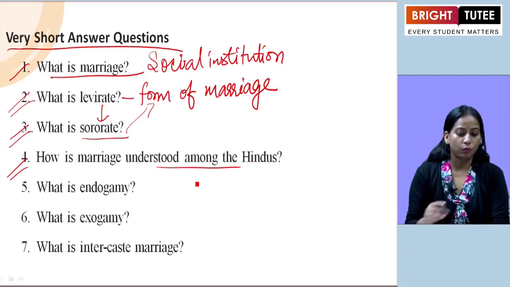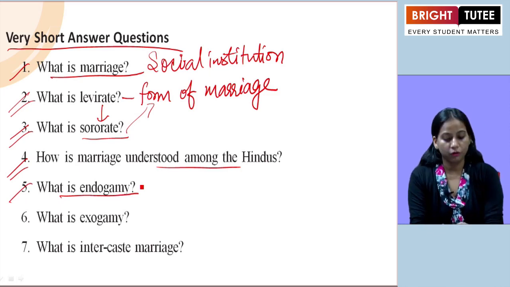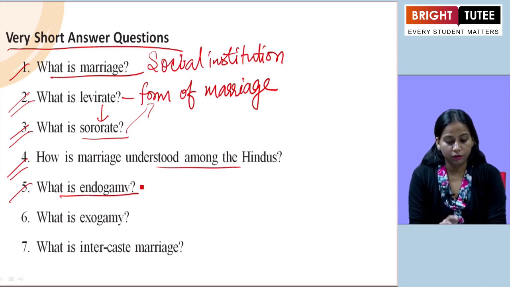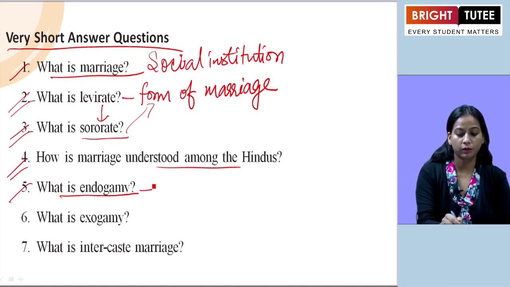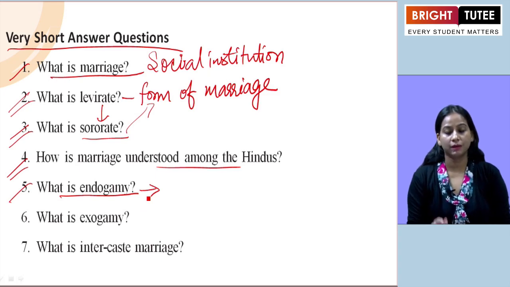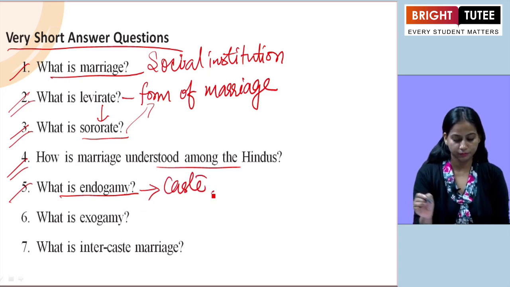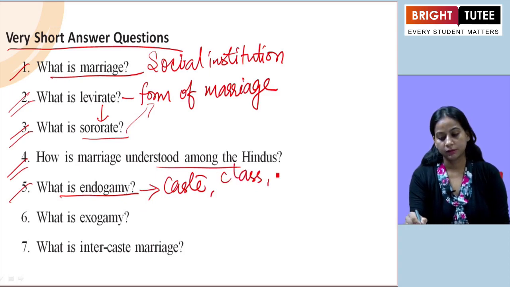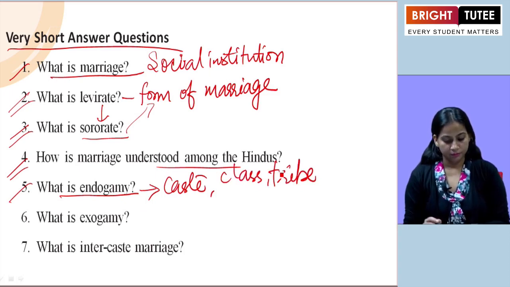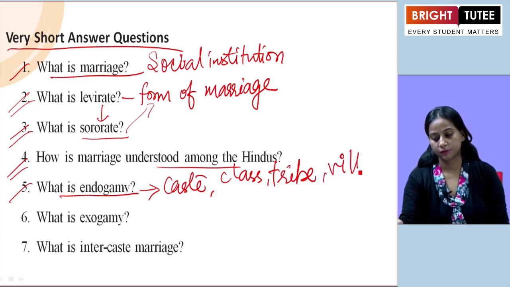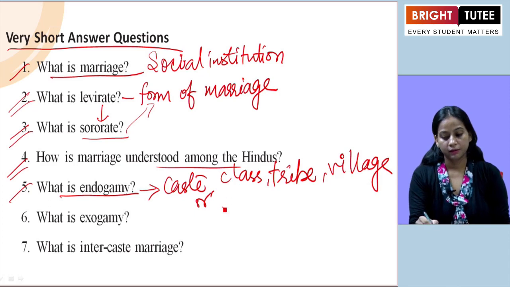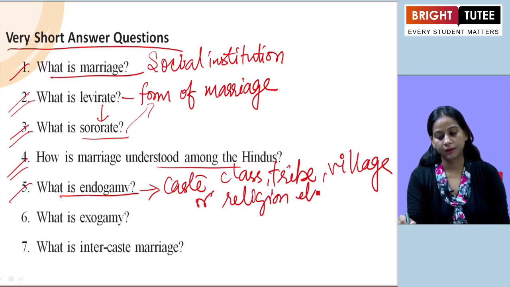The next one they have asked, what is endogamy? Endogamy is the rule of marriage in which the life partner is to be selected within the group, within the same group. It is marriage within the group, and the group may be based on your caste, your own class, your tribe, village, or even religion, etc.